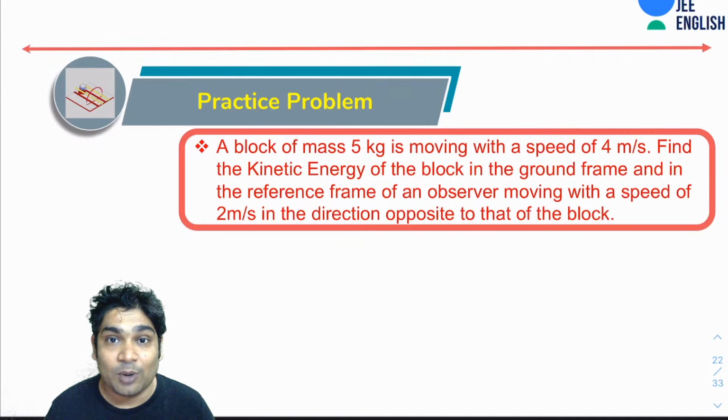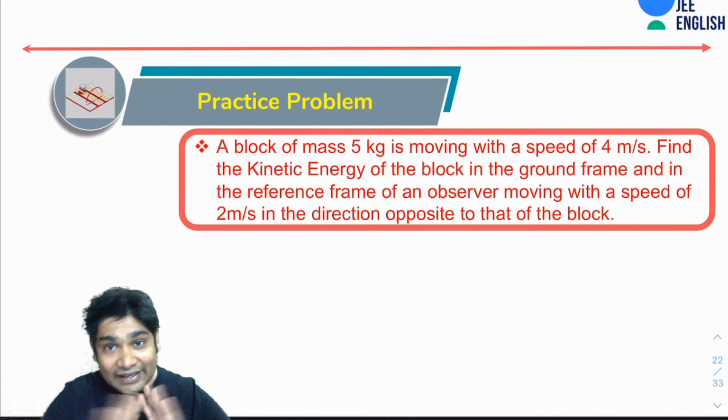So here is another problem. Let's see, you guys try this. This says a block of mass 5 kg is moving with a speed of 4 meter per second. You have to find the kinetic energy of the block in the ground frame and in the reference frame of an observer which is moving with a speed of 2 meter per second in the direction opposite to that of the block.